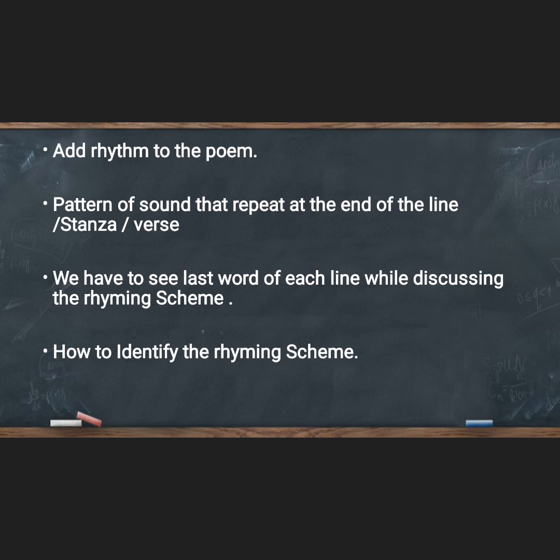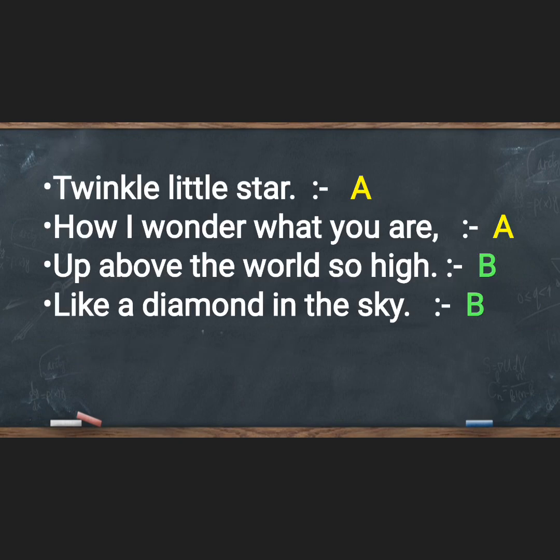Now rhyming scheme adds rhythm to the poem, and in order to understand it, look at the pattern of the sound that repeats at the end of the line, stanza or verse. A poem is made of verses; you don't call it a paragraph, but you call it a stanza or verse. And now, when you look at the stanza and verse, you normally look at the last line.